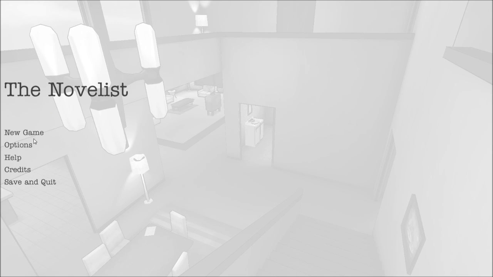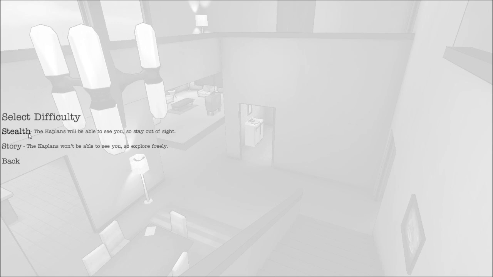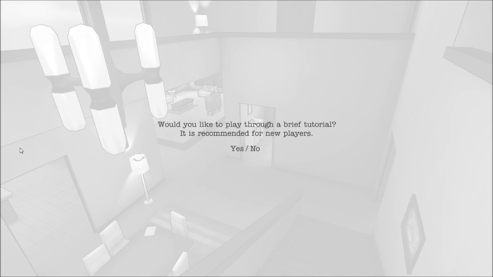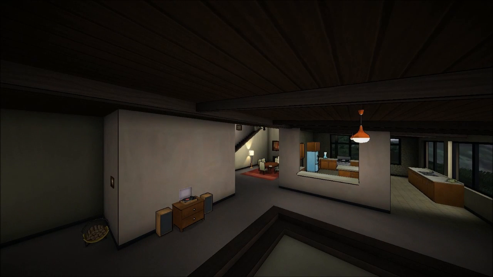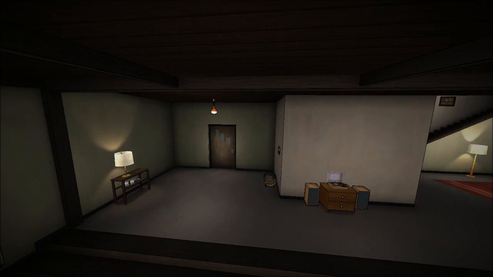So I've adjusted the sound settings. We're just going to start a new game, and let's see what we do. The stealth, the Kaplans will be able to see you, so stay out of sight. Or story, the Kaplans won't be able to see you, so explore freely. Let's try story mode. Play through a brief tutorial. Sure, why not? Because I don't know what to do in this game, so let's find out. And I am playing so that I can stay in sight of everybody, so I can try to make these choices to drive things. So let's see what's going to happen here.